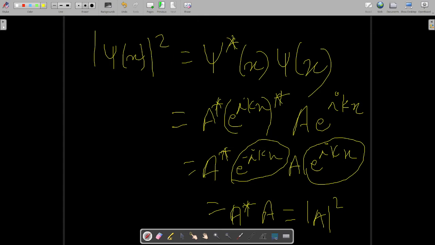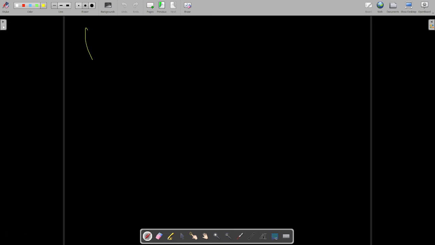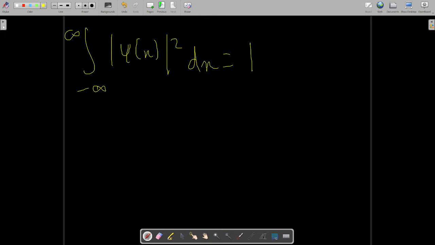One thing is very remarkable over here: if I take the integration of this, dx is equal to mod a squared, integration from minus infinity to infinity dx.